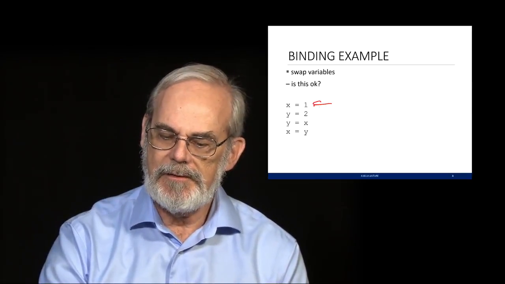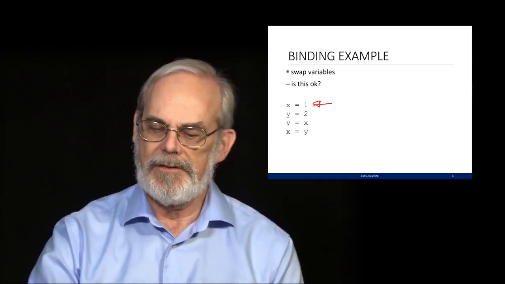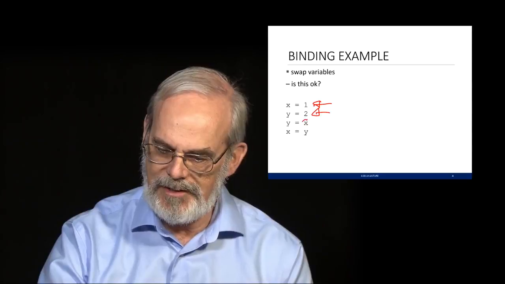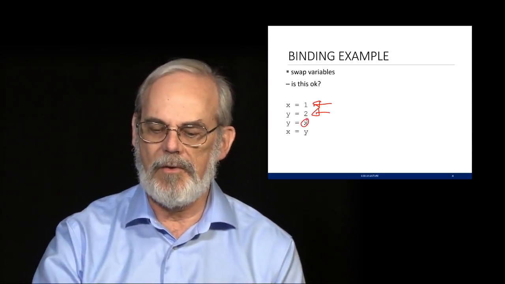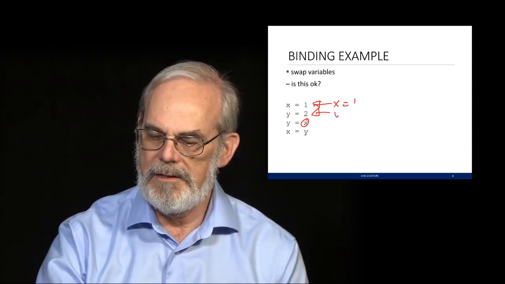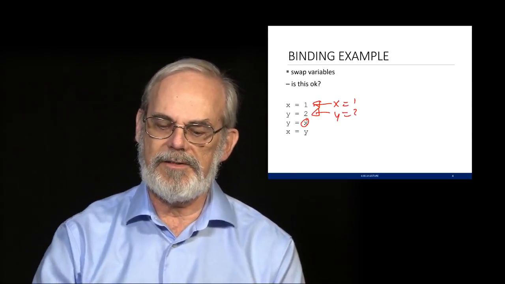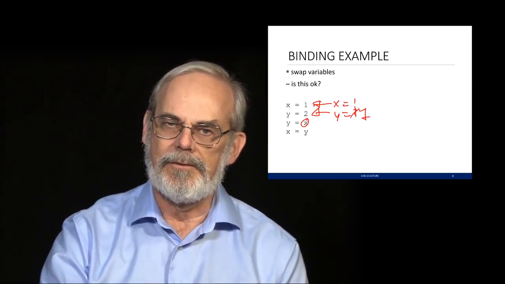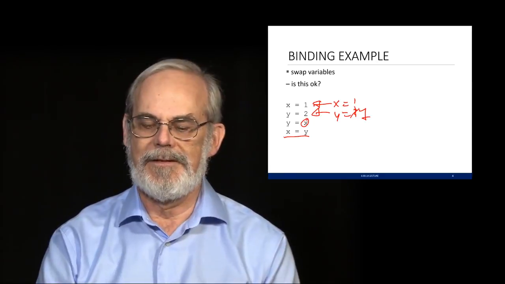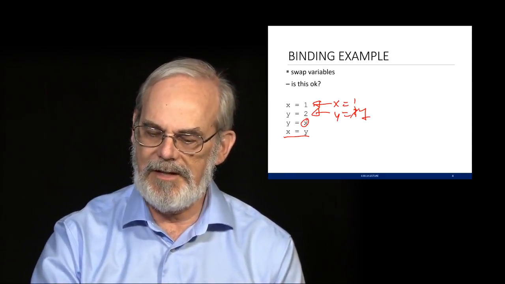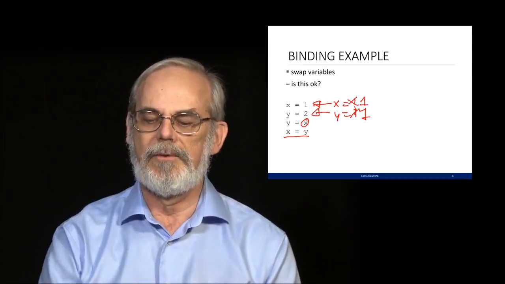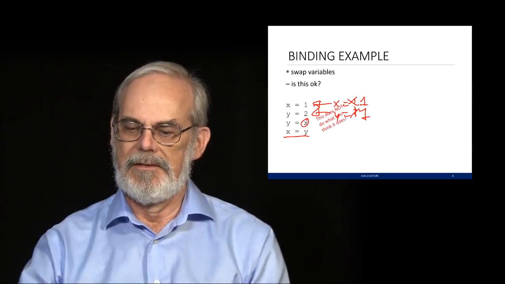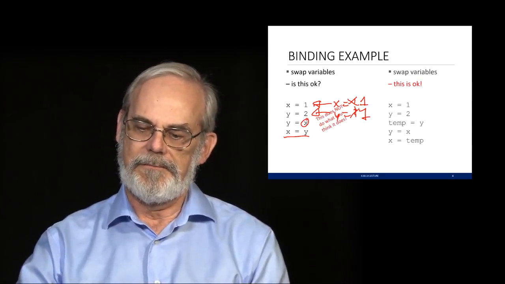The first expression assigns x the value 1. The second expression assigns y the value 2. The third expression gets the value of x, which is 1, and assigns it to y. So I have x is 1, I have y is 2. I look up the value of x. I now assign it to y, so the 2 is replaced by 1. Oh, now when I do this expression, it says, what's the value of y? It's 1. Assign it to x, and I replace the 1 with a 1. So it didn't swap them because there's a sequence to this operation. Okay? It doesn't do what you think it was going to do.